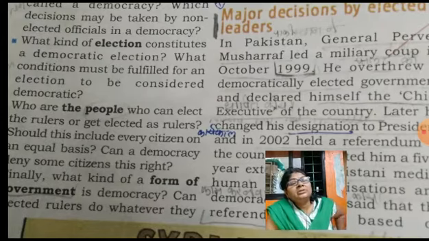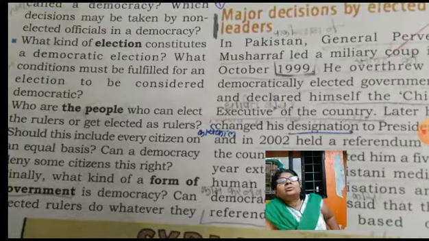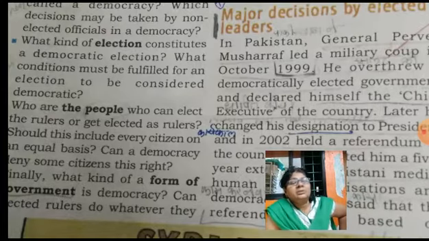Means democracy gives the right to every citizen. Some conditions are there: those above 18 years, as decided. Before this the voting age was 21. Now the voting age is 18.